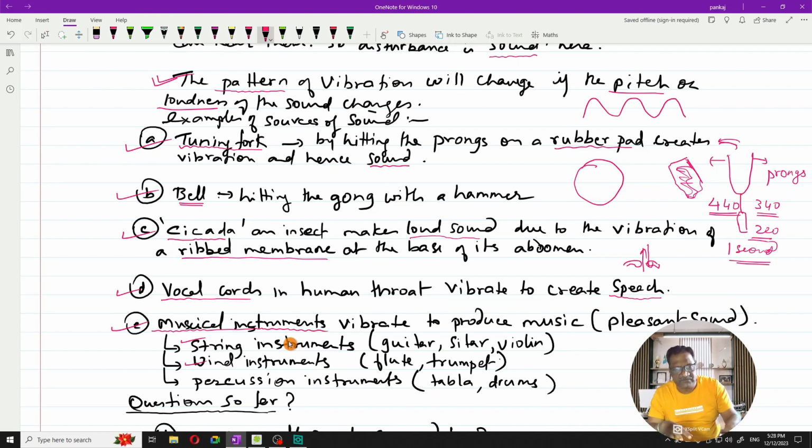Even the tabla and drums have a leather membrane fixed on a hollow drum. These are percussion instruments, and you have to bang them to create vibration in that membrane. So these are all various examples of how sound can be created using vibration.